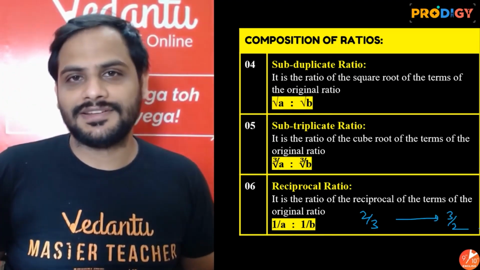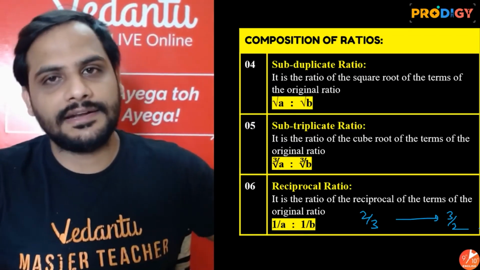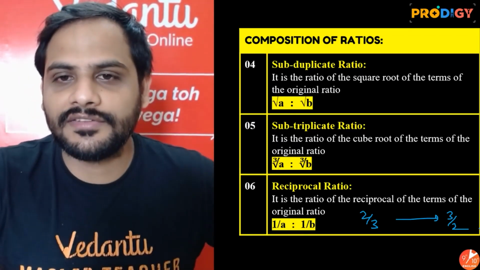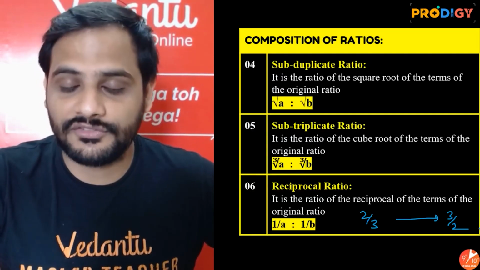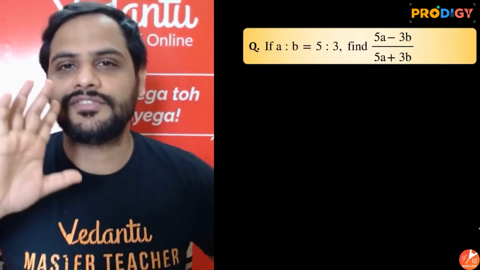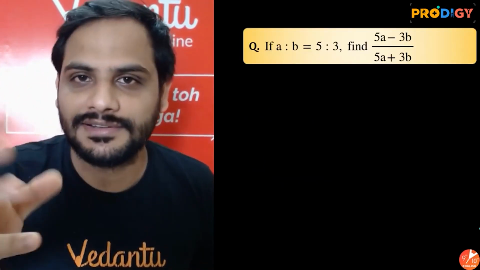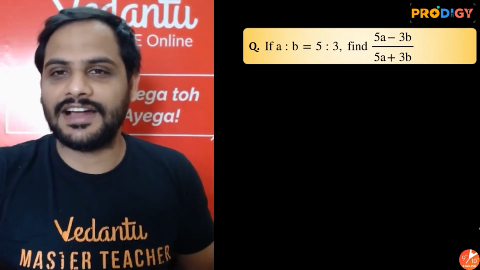Reciprocate both the terms. Alright, so these are the 6 types of ratios which we need to remember. Now let's solve some questions. Theory is very little in this session. Let's start with the question.